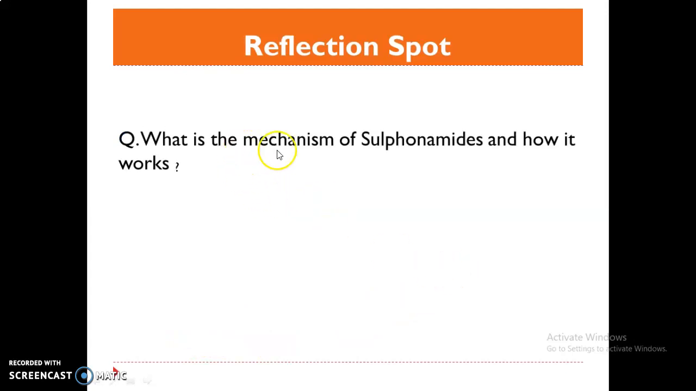Next, what is the mechanism of sulfonamides and how does it work? This is the question for you. You can pause the video for 5 minutes and note down the answer in your copies.